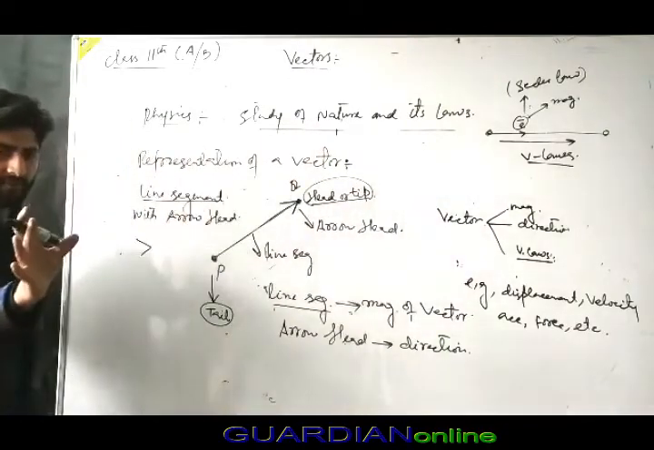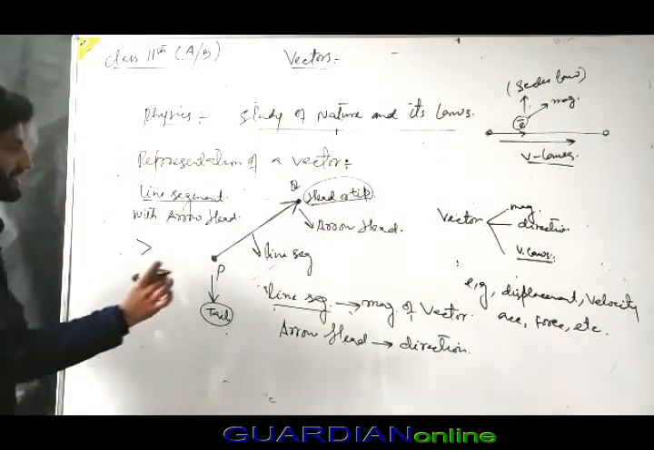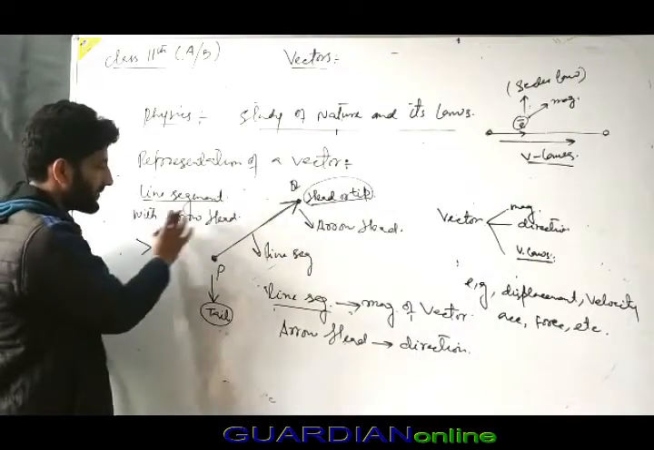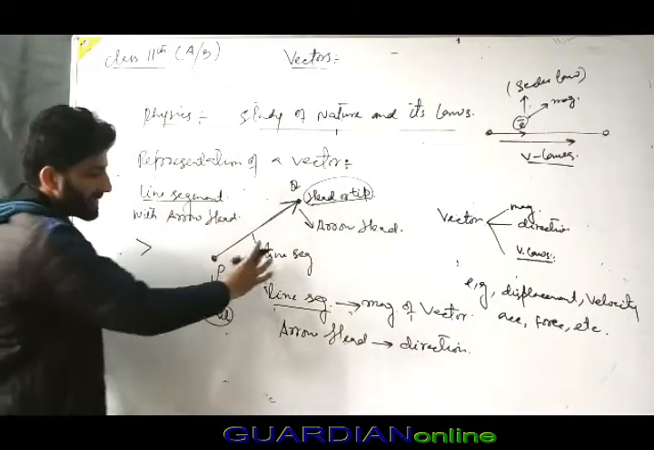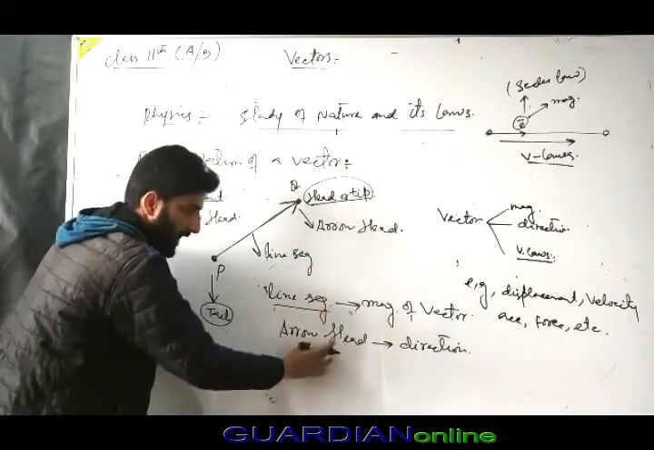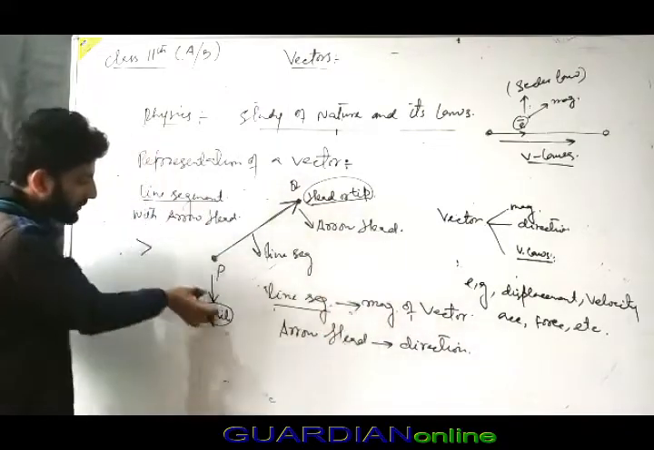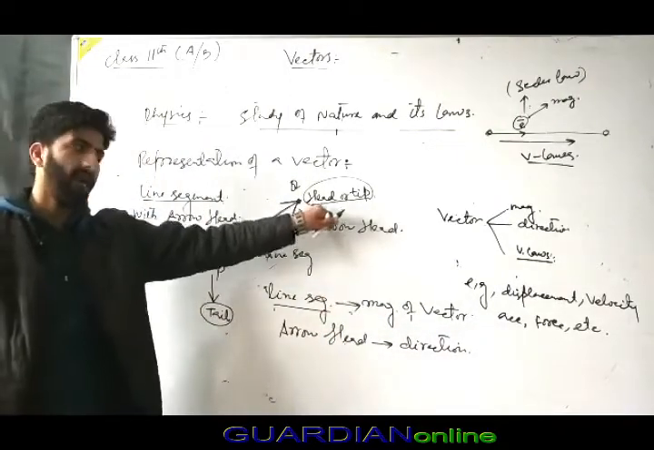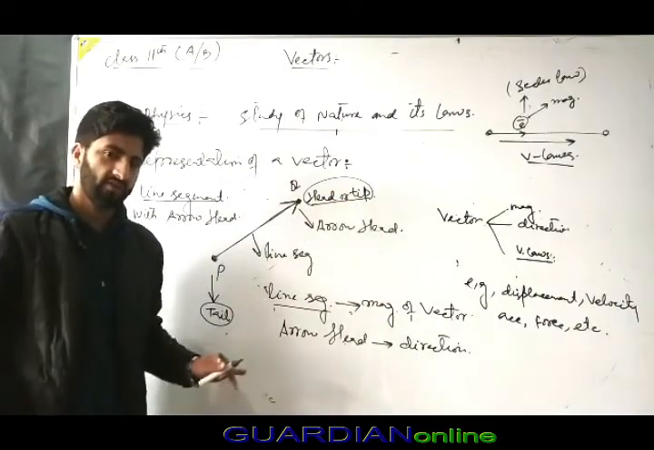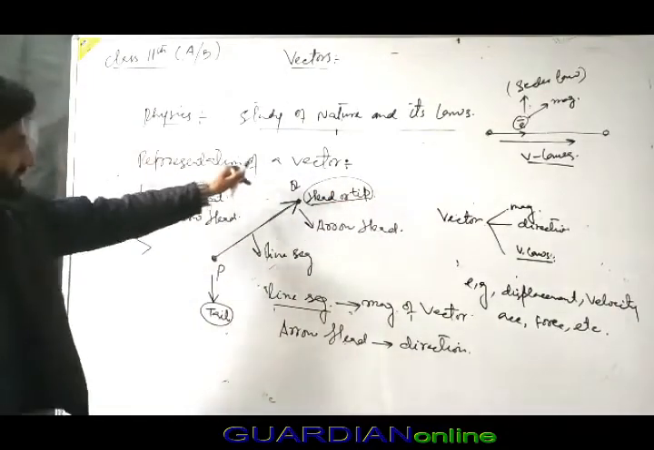Let me repeat a little. A vector is represented by a line segment with an arrowhead. The line segment represents magnitude. The arrowhead represents direction. The initial point is called the tail, and the final point is called the head or tip. This is the representation of a vector.